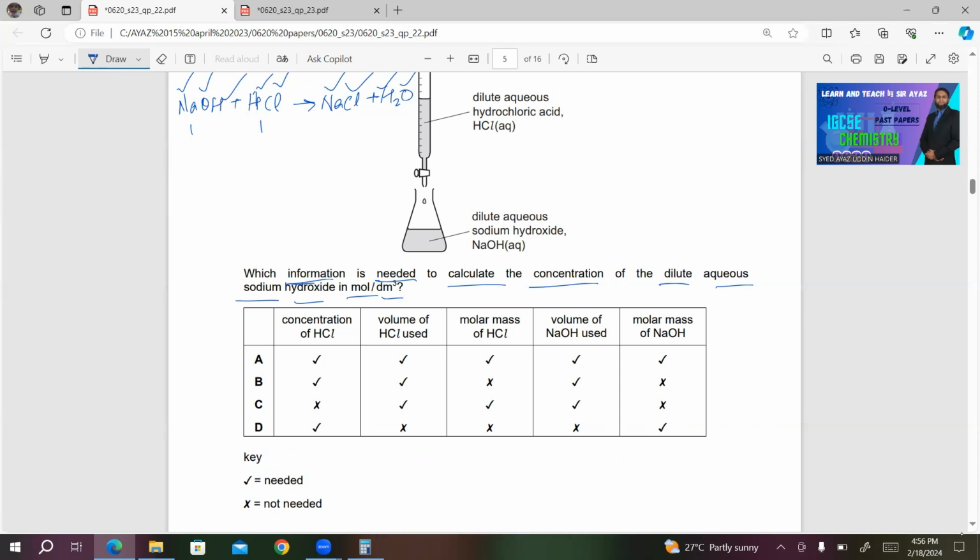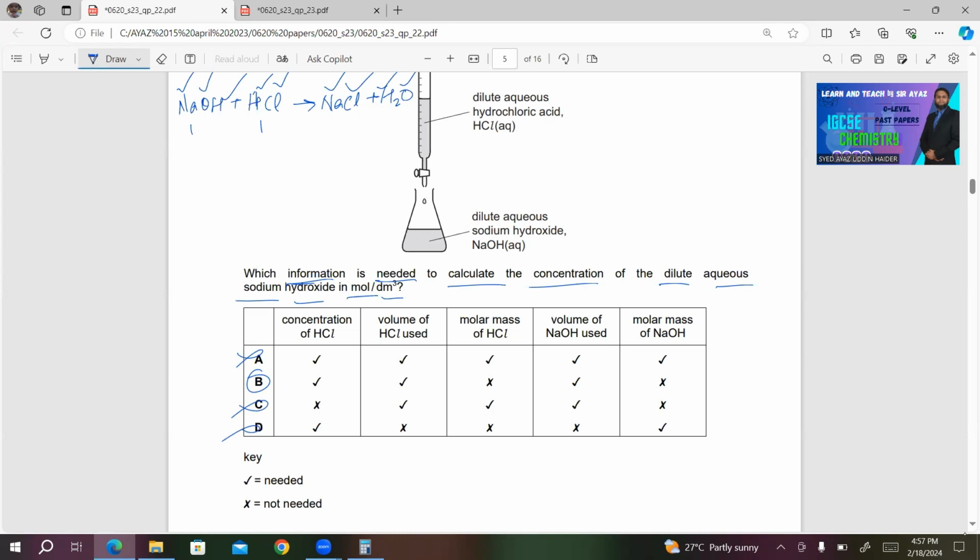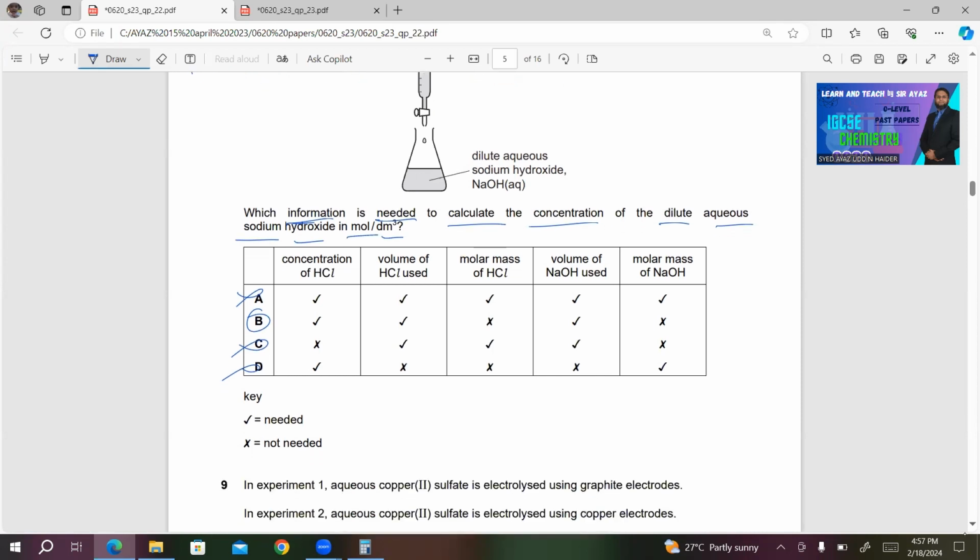So we need to know the concentration of HCl in this case and the volumes of both sodium hydroxide and hydrochloric acid. So obviously choice B will be the right answer. Other choices are incorrect. We don't need the molar mass of either HCl or NaOH.